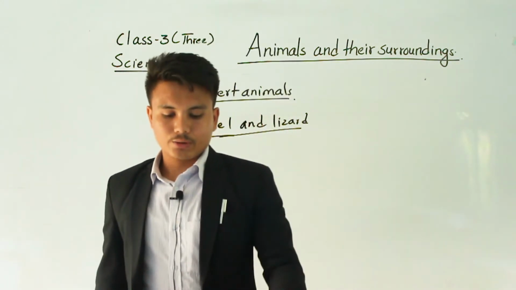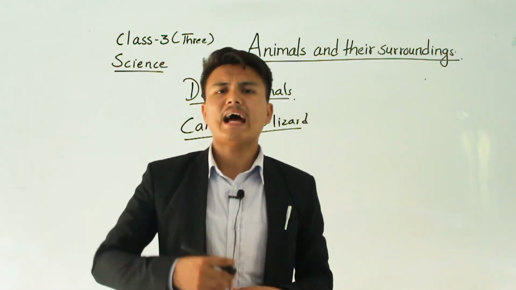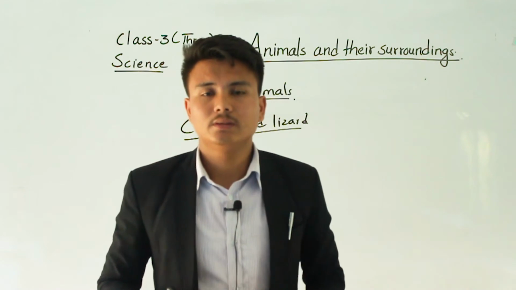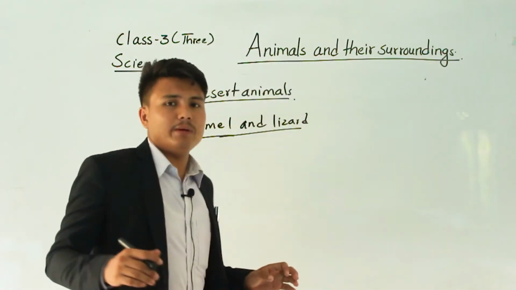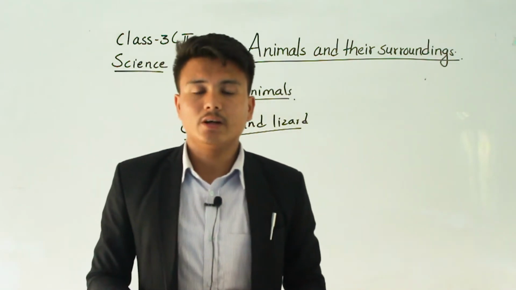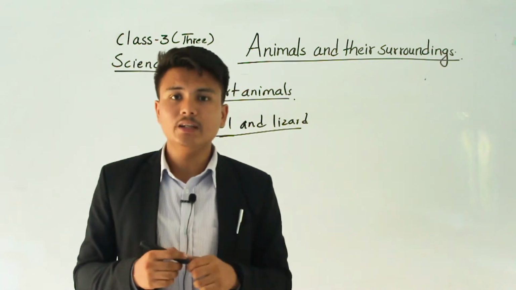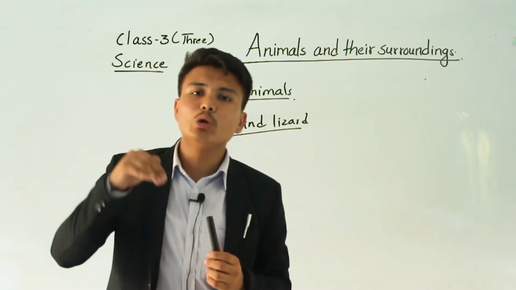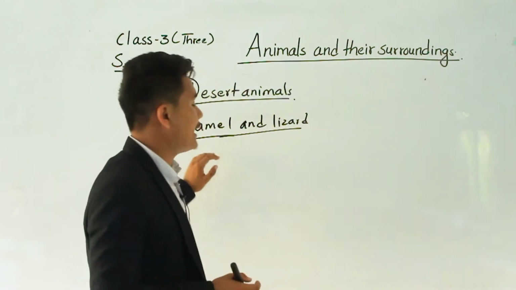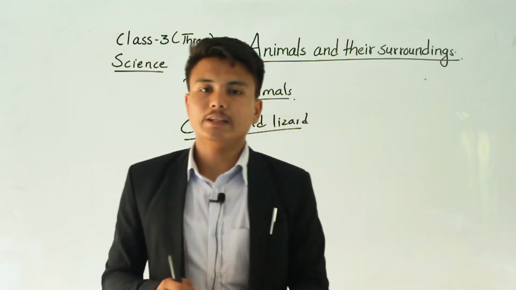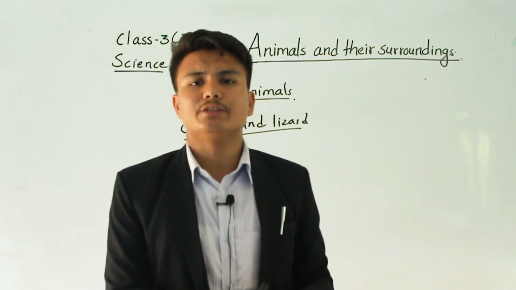Basically, in a desert during daytime there is an extremely high temperature, so other animals could not survive, and at night time there is an extremely low temperature. At daytime they have an extremely high temperature, and at night time an extremely low temperature. The temperature at night goes below zero degrees Celsius. So that is the main reason other animals could not survive in deserts.